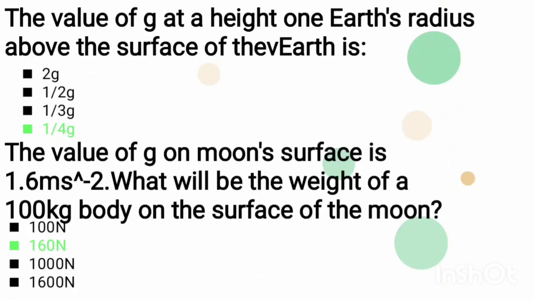Third MCQs, the value of G at a height 1 Earth's radius above the surface of the Earth is 2G, half G, 1/3 G, 1/4 G. Correct answer is 1/4 G.